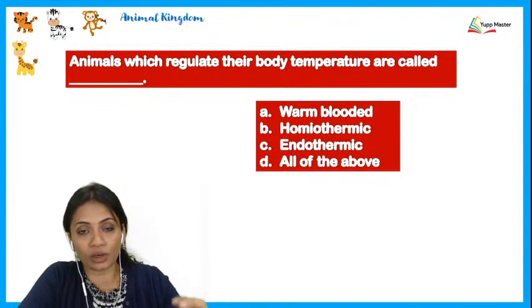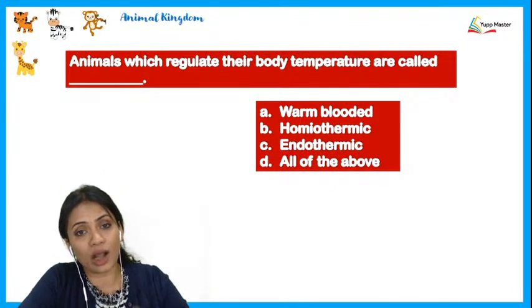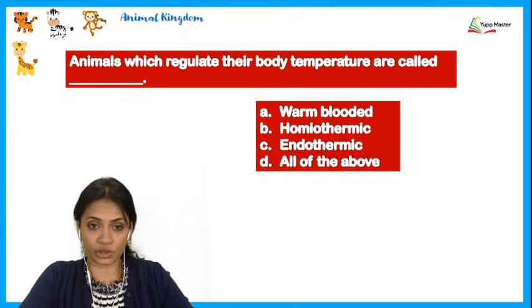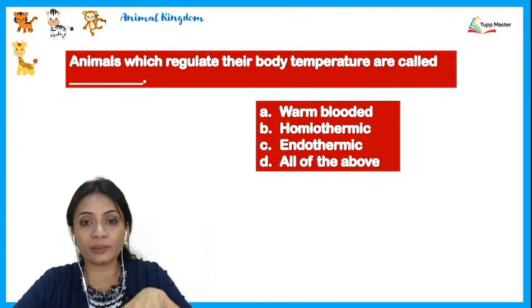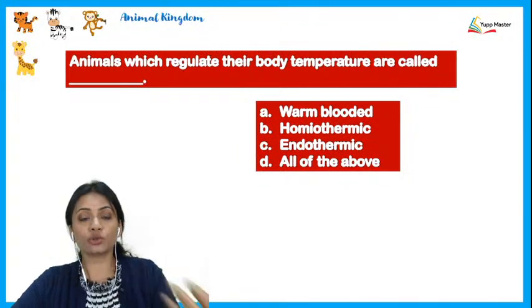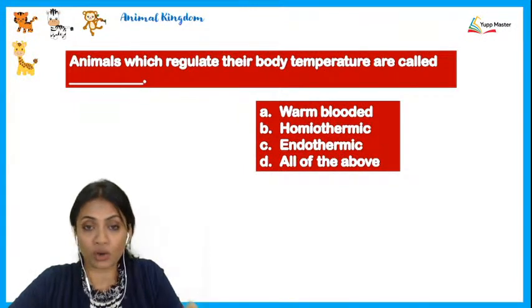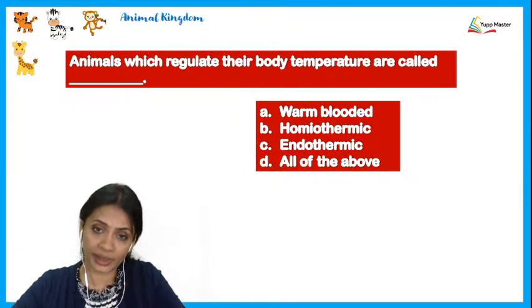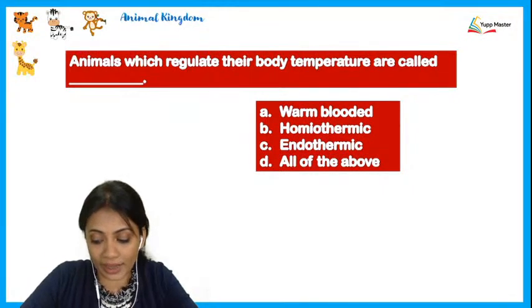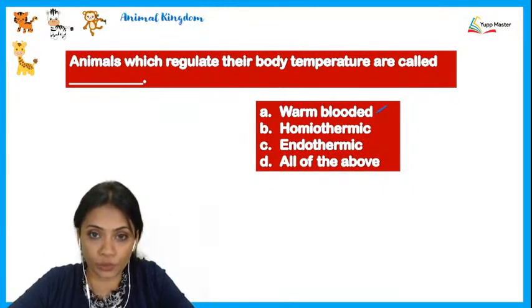Body temperature is always going to be according to their outside environment, right? But talking about this question, animals which regulate their body temperature, isn't that like talking about us? We are able to maintain our body temperature constant for the whole day, in fact. Alright, so now these animals are going to be called as warm-blooded animals, as you all know, right?